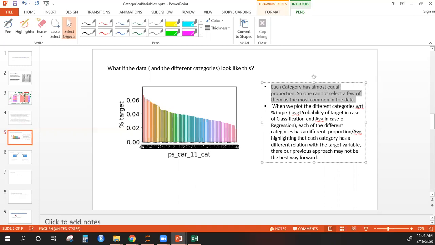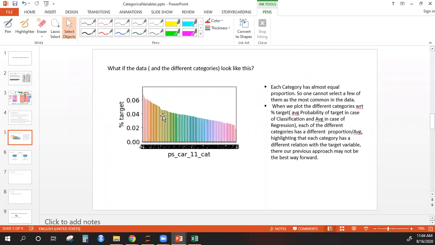The other is when we plot the different categories with respect to the target. Then each of the different categories has a different proportion, highlighting that each category has a different relation with the target variable. There also our previous approach may not be the best way forward. This one we have already discussed.